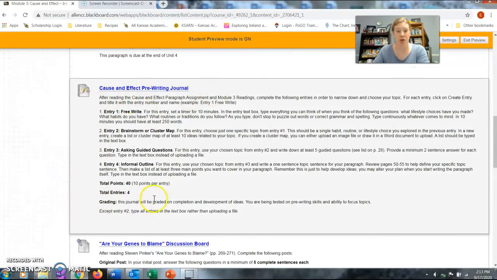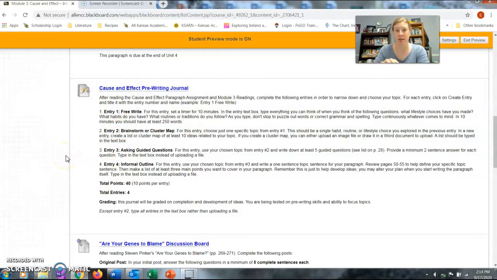The pre-writing journal here is what will help us to plan our cause and effect paragraph. You can see there are 4 entries. Now the journal assignments in Blackboard are set up like a journal you might handwrite. So you create an individual entry for each one of these 4 things here.